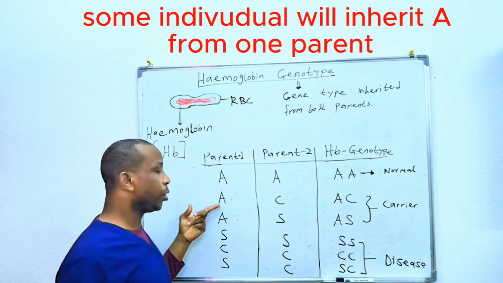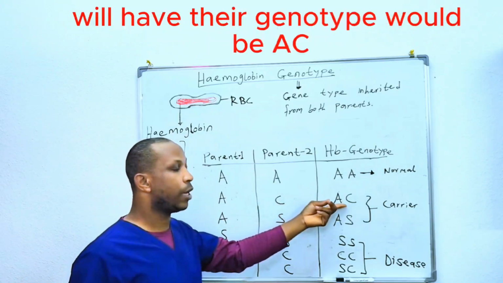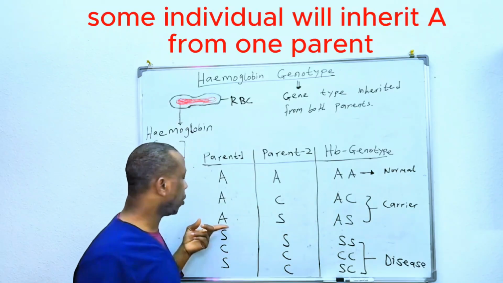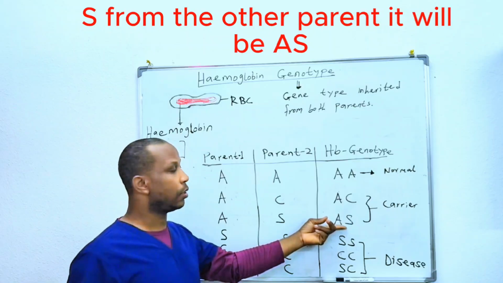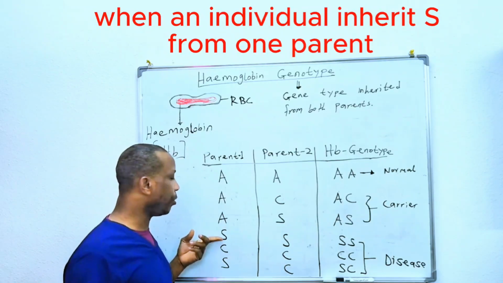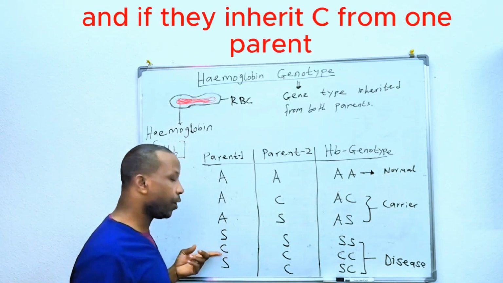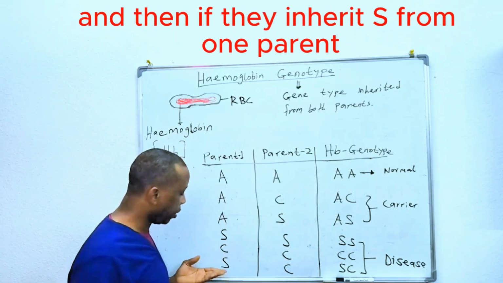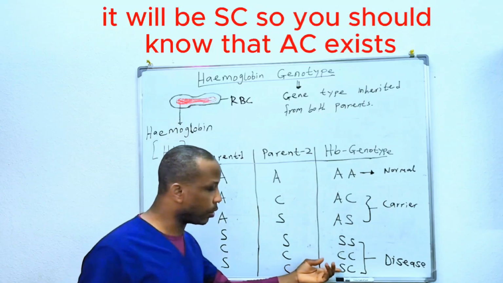And then some individual may inherit A from one parent and C from another parent. Their genotype will be AC, hemoglobin genotype will be AC. And then some individual will inherit A from one parent, S from the other parent, it will be AS. So that also occurs when an individual inherits S from one parent, S from the other parent, it will be SS. And if they inherit C from one parent, C from the other parent, it will be CC. And then if they inherit S from one parent and C from the other parent, it will be SC.